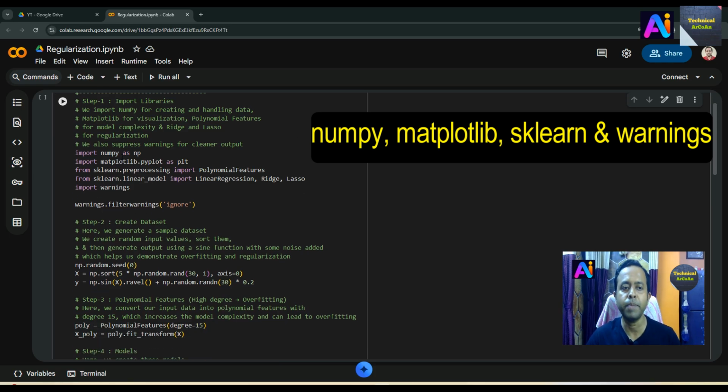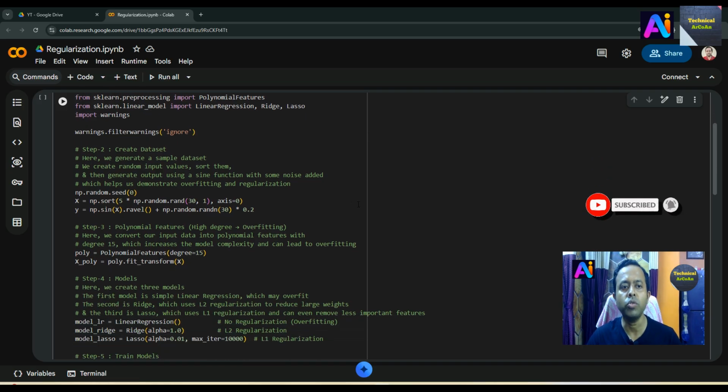Okay, so in that respect we import these modules: NumPy, Matplotlib's submodule pyplot, sklearn, and warnings. Then we suppress the warnings, just write this line using the method filter warnings. Okay, step 2, create the dataset.